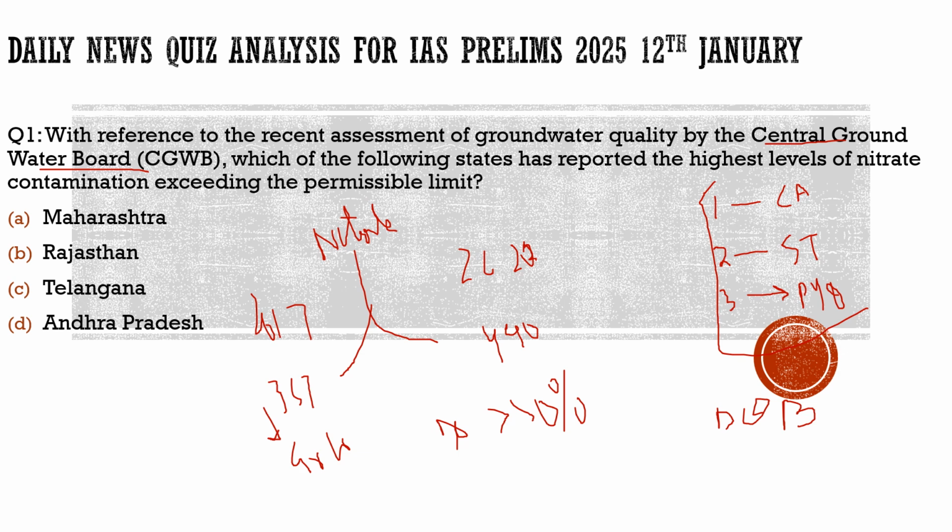Because our body is not able to carry the oxygen, our skin turns blue. It causes blue baby syndrome, and it usually impacts babies. So this is one of the issues with nitrate pollution.